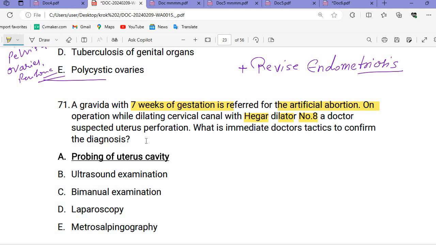The doctor is there, and when he is putting the Hagar dilator, he put it in too far inside. So what will happen? The uterus will be perforated. So when he put that inside, the uterus will perforate.